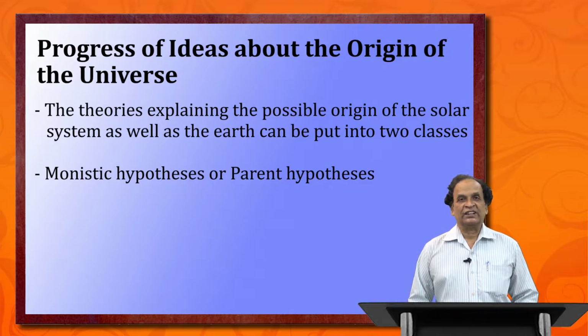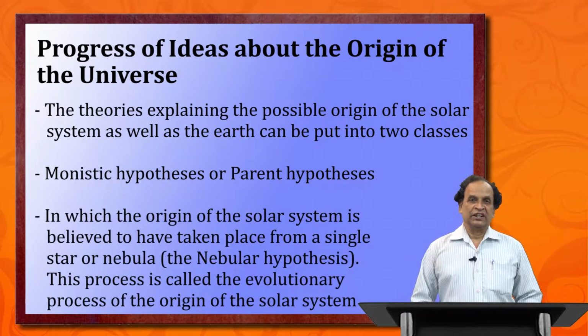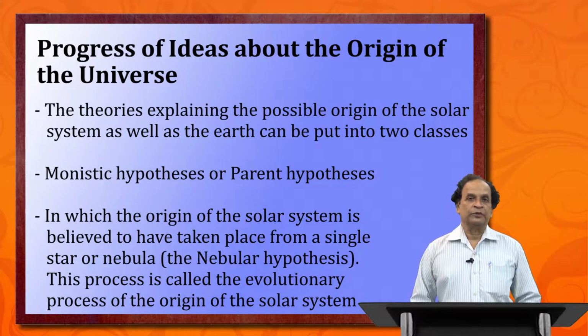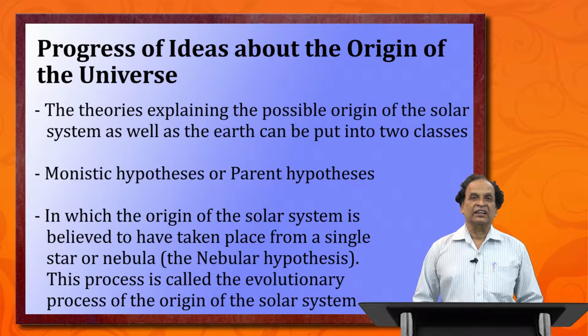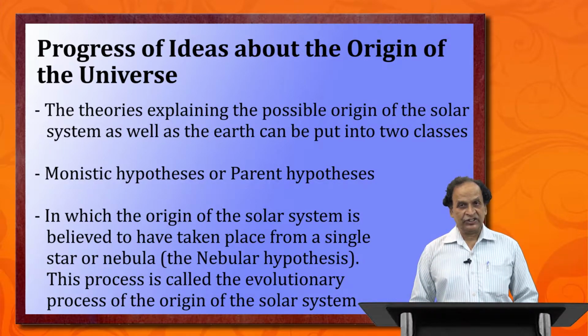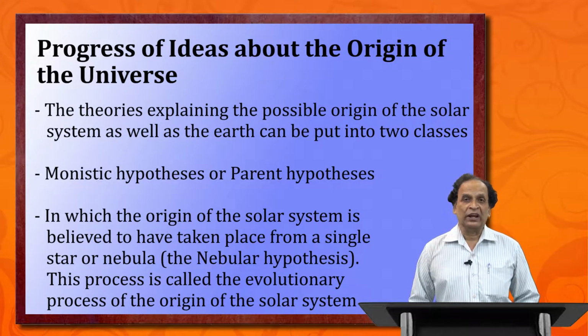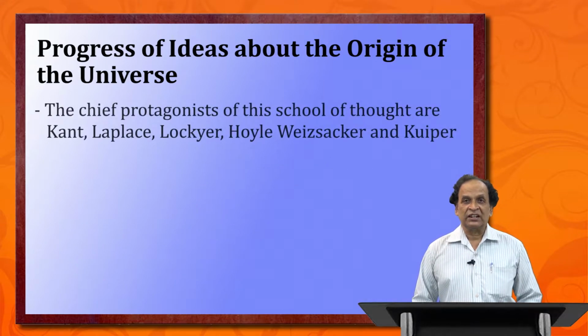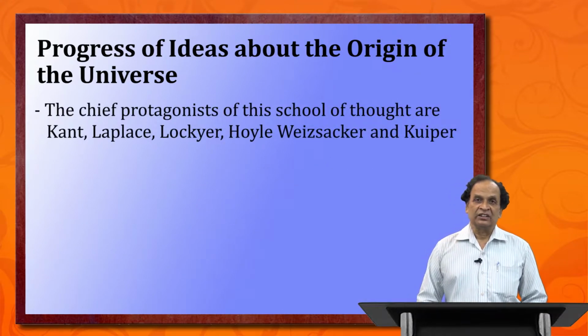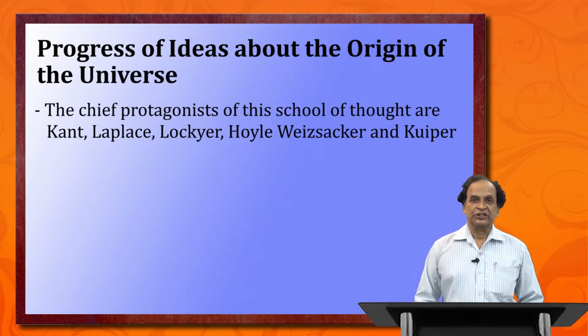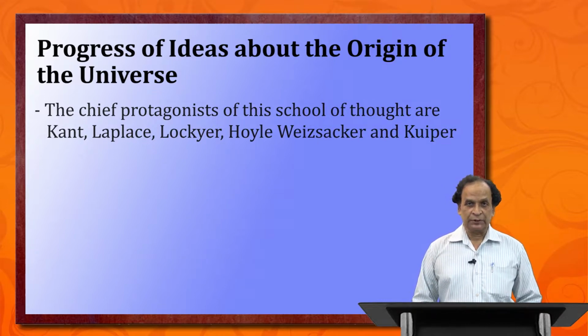It explains that in the beginning of the creation, all the objects were in the form of small particles, and they got consolidated together to form the universe and the planets in the vast space. This is called the nebular hypothesis. Kant, Laplace, and other scientists were the proponents of this monistic hypothesis or the parent hypothesis.